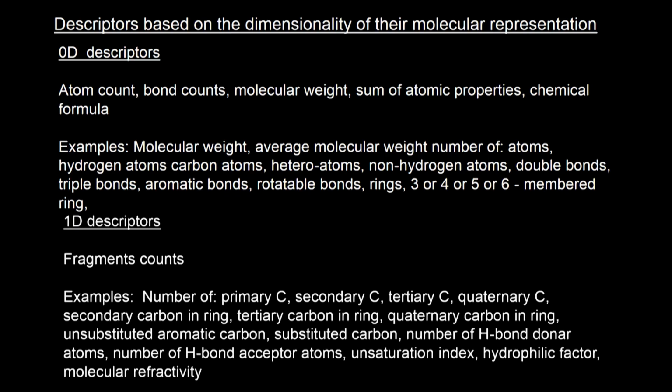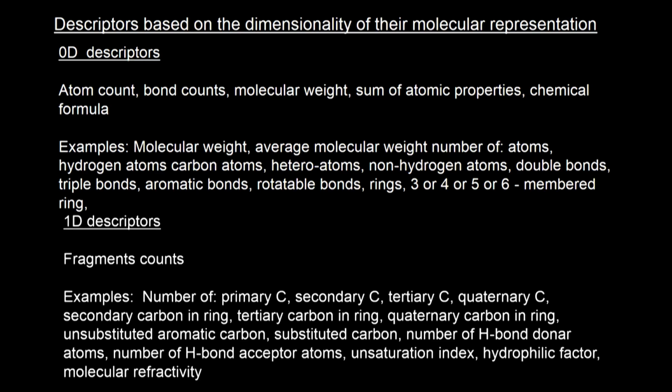Sum of atomic properties, chemical formula. So, molecular weight, average molecular weight, number of atoms, hydrogen atoms, carbon atoms, heteroatoms, these are all non-carbon and non-hydrogen atoms. Number of double bonds, as you know, double bonds are easy to oxidize, or they are easily reactable. Triple bonds, aromatic bonds, because they form resonance, rotatable bonds, because as you know, rotatable bonds can change the conformation of the molecule so that it can go and fit into active sites.